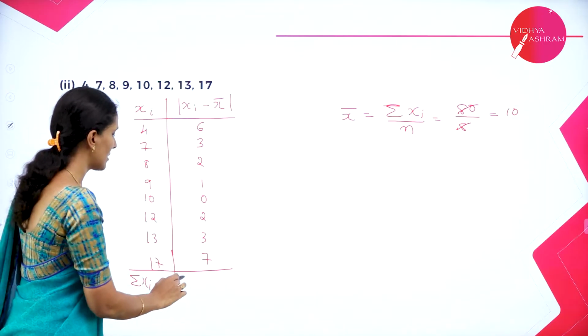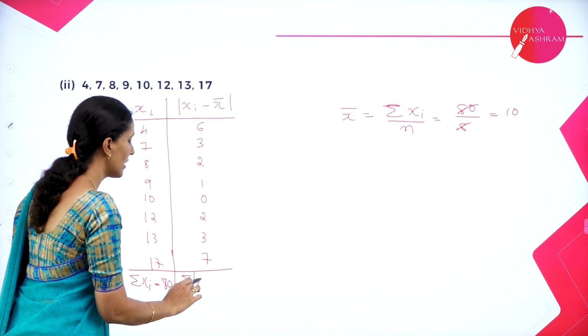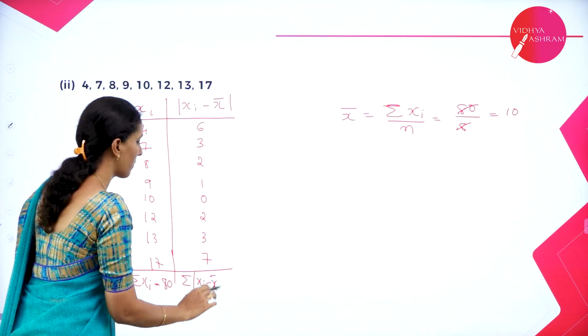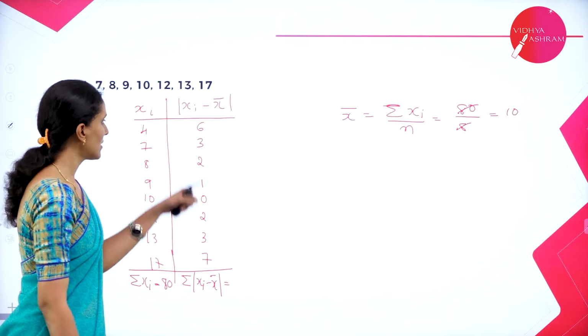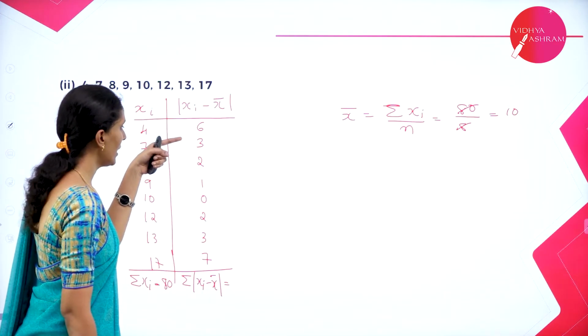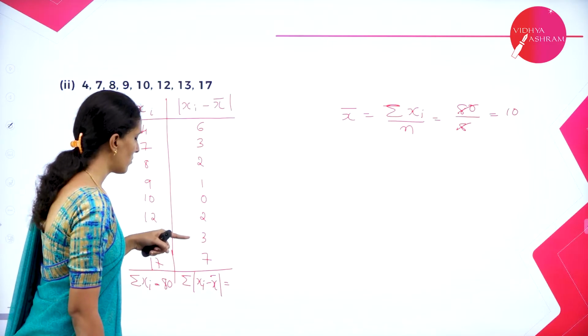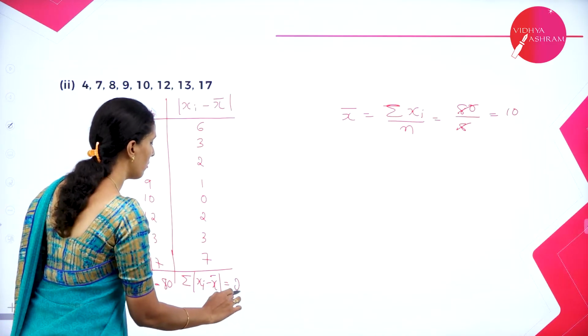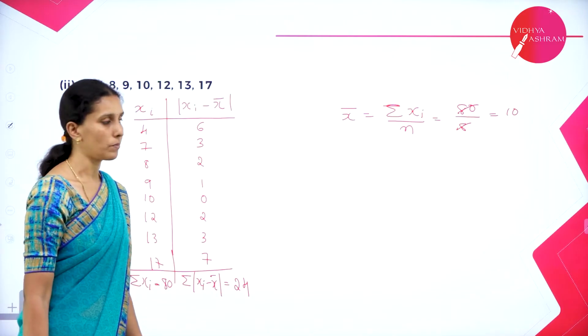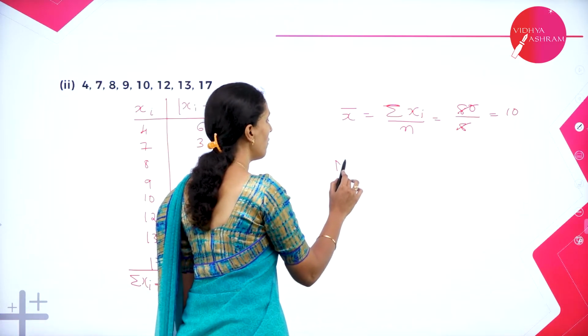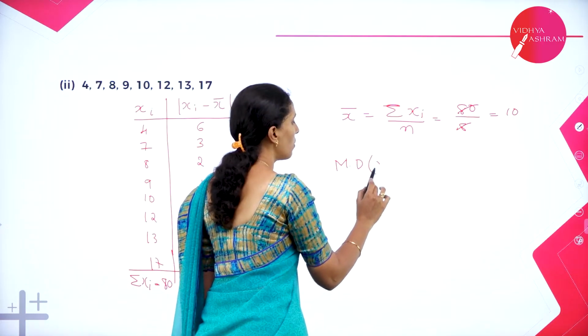Again, add this. That is summation |xi minus x bar|. When you add 6 plus 3, 9, 11, 12, 14, plus 3 plus 7, you will get 24. So therefore, now we have the mean deviation about the mean.